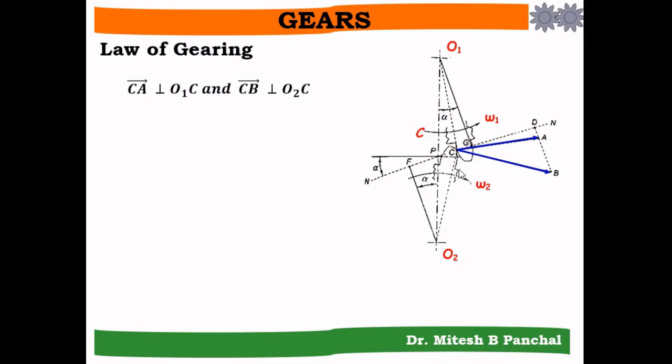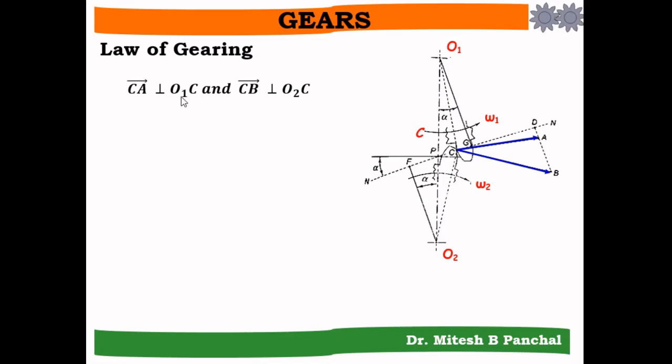So now we have CA and CB, two velocity vectors which represent the velocity of point C. We can say that CA is perpendicular to O1C. We know that the tangential velocity of a rotating material point is equal to the angular velocity of that point with respect to the fixed center point times the distance of that point to the center point.